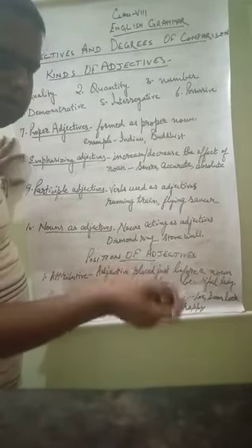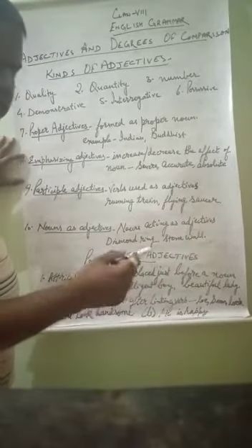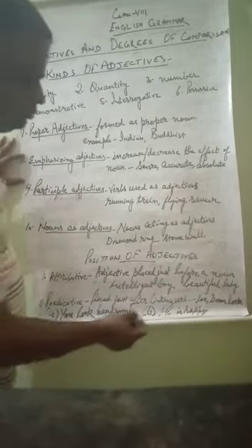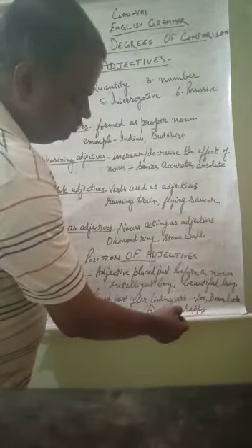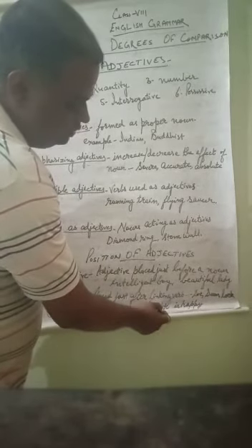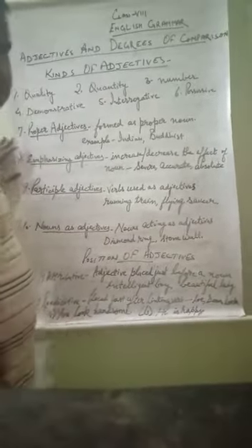Where the adjective comes before the noun, it will be attributive, and where the adjective comes after the noun, it will be predicative. Suppose I say he is happy. Happy is the adjective here and it has come after the noun he, that is why it will be the predicative case.